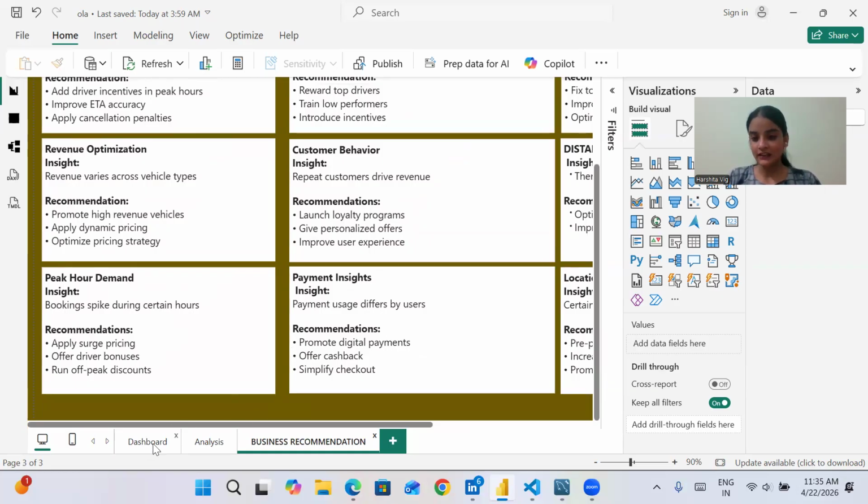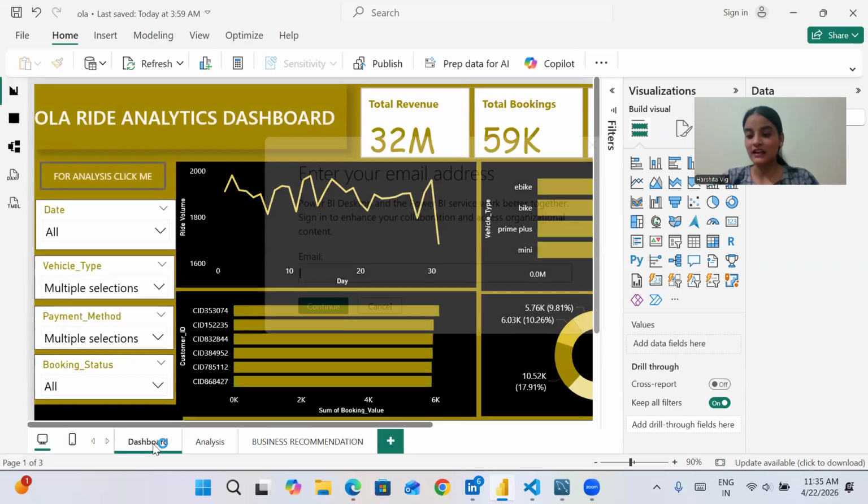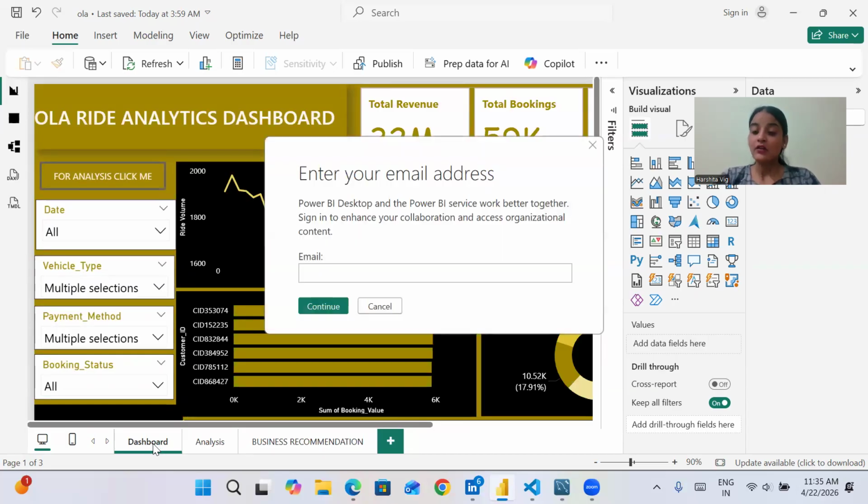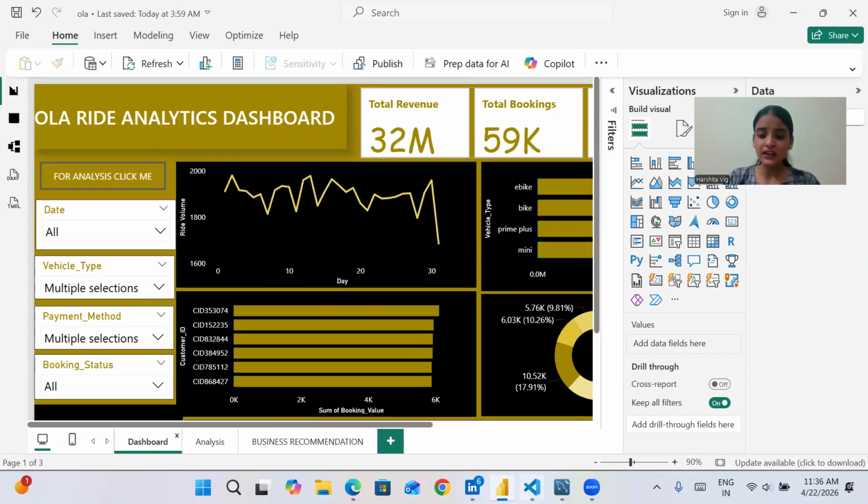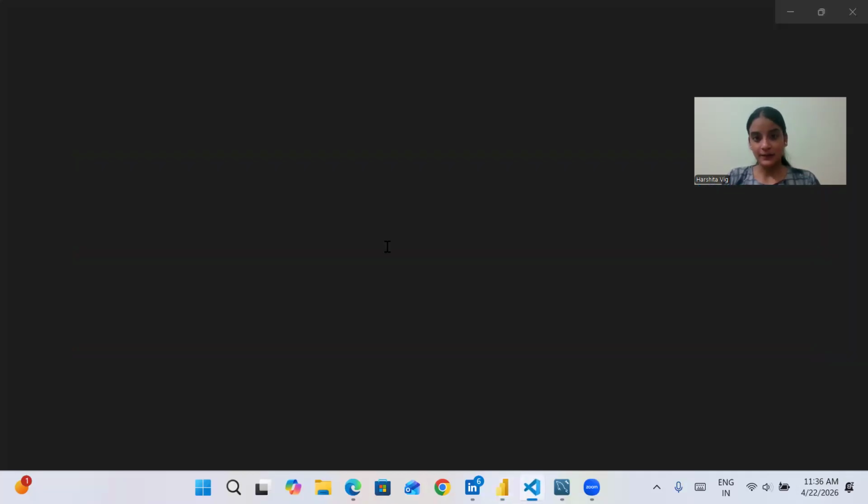Now once we are done connecting the SQL database to Power BI, an interactive dashboard is built. Now the next thing is the Streamlit application. Power BI is a business intelligence tool. And why are we using Streamlit? Because it is a Python web application framework and it helps in building interactive data apps. That's why we are using Streamlit.